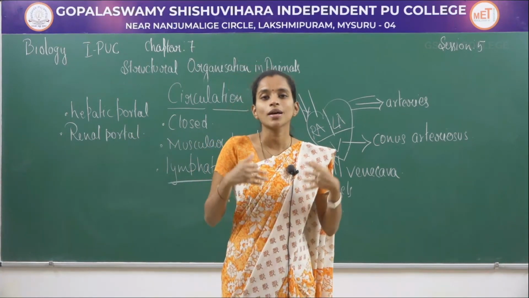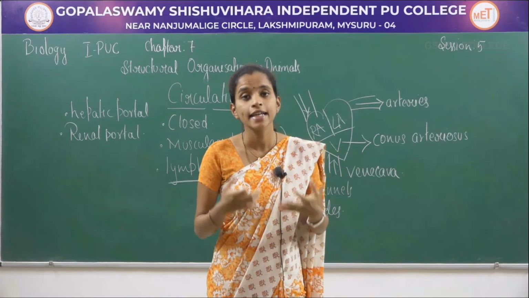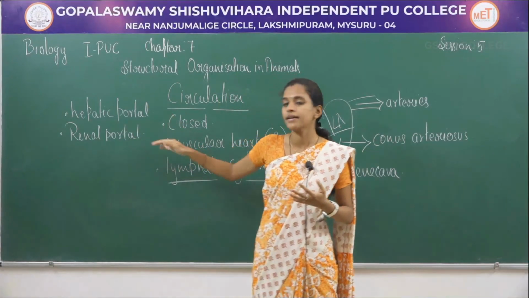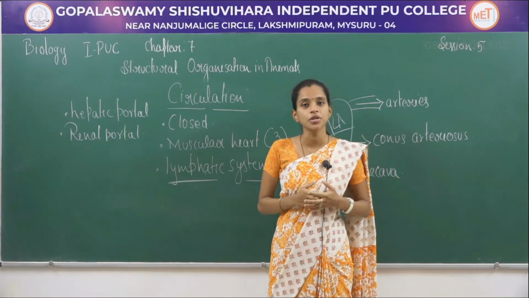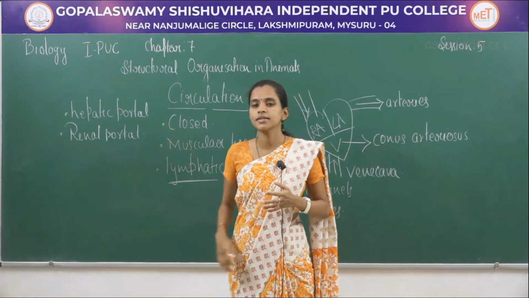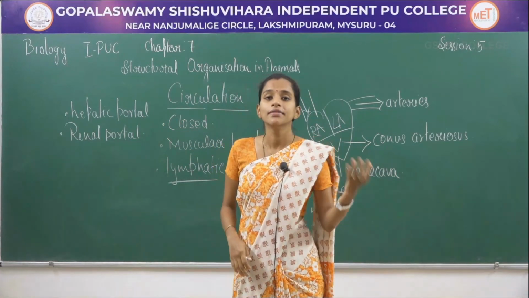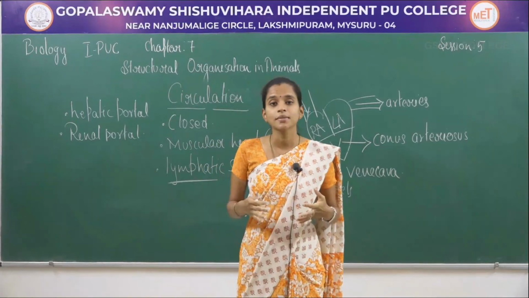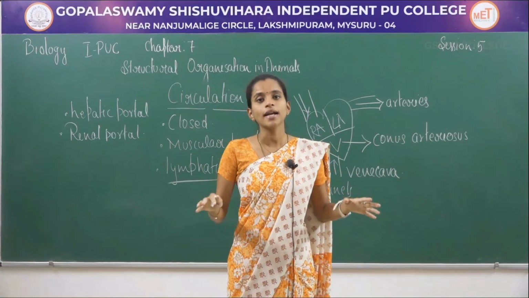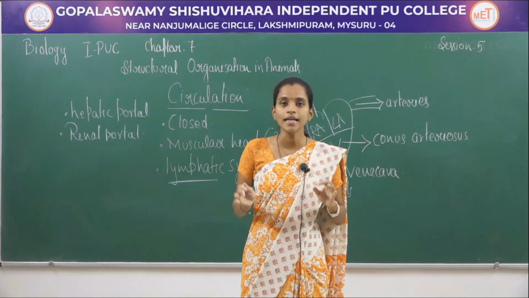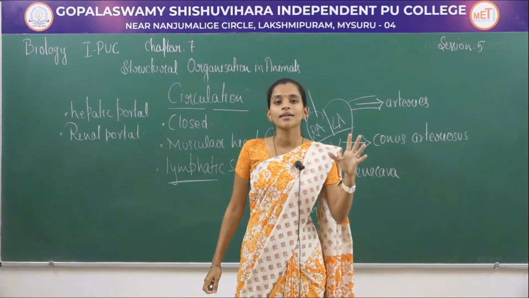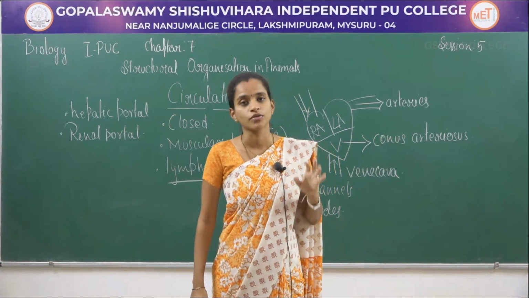When it comes to supplying blood to the kidney, liver, and intestine, both the hepatic portal and renal portal systems play a major role. Hepatic portal system supplies the blood to the liver as well as the intestine, and renal portal system supplies the blood to the kidney, so that everywhere the blood is properly reached. Both of these systems are restricted to the abdomen part of the frog.